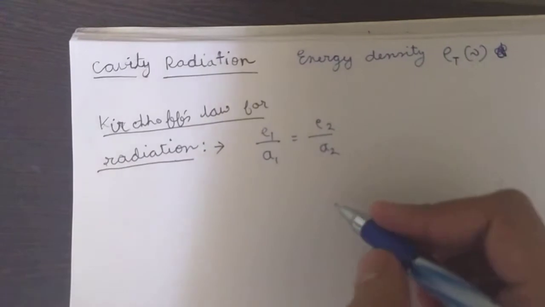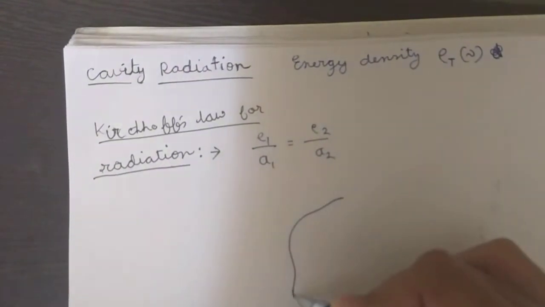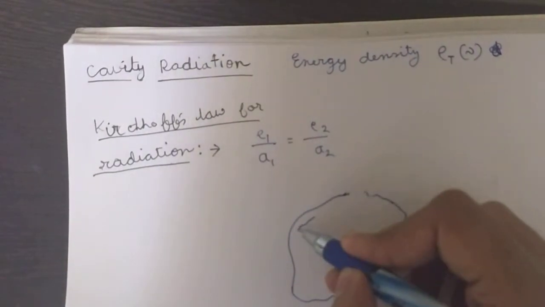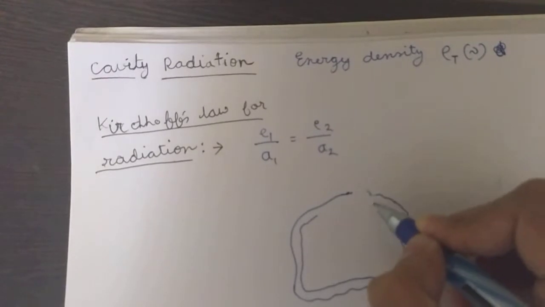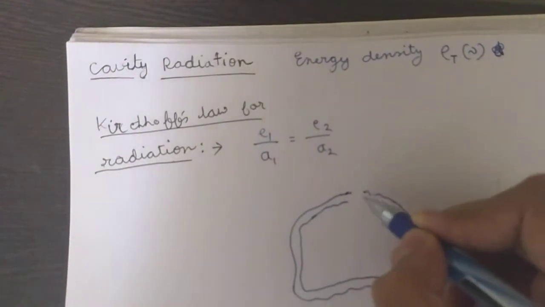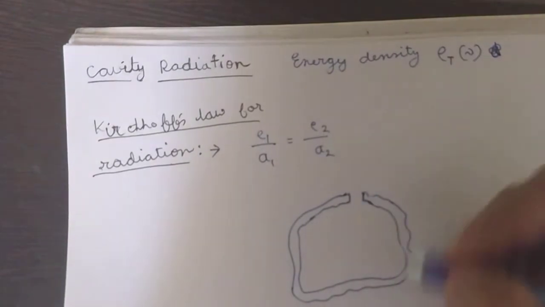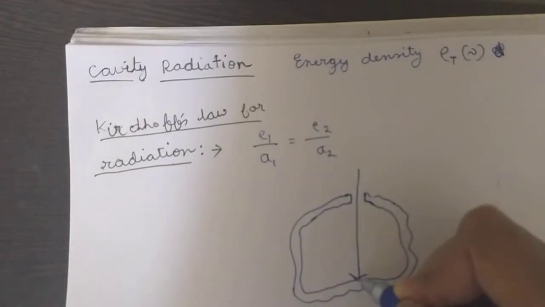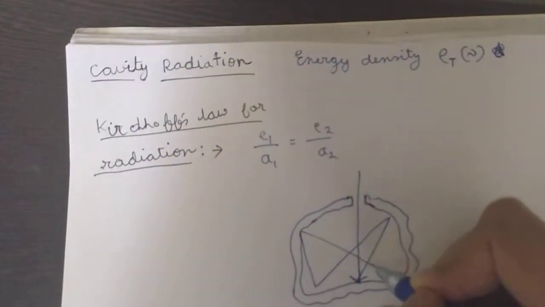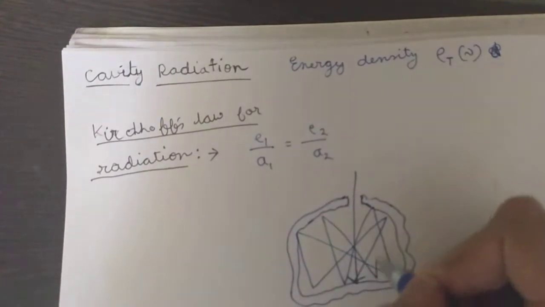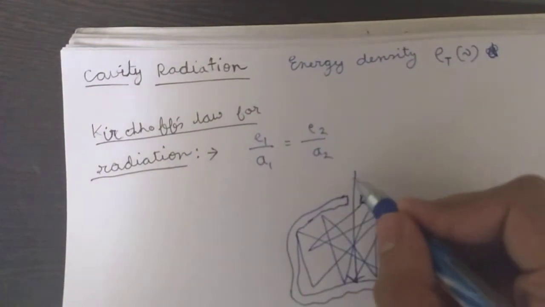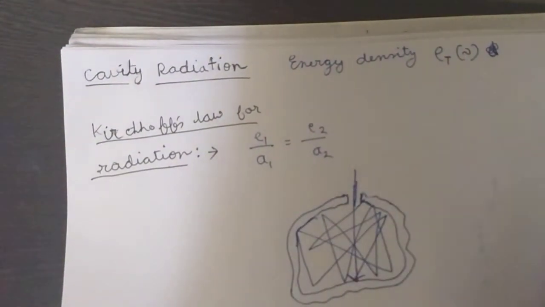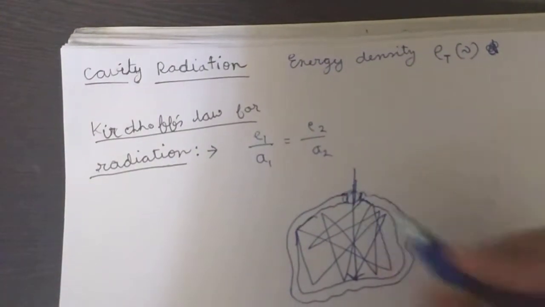So what is cavity radiation is that we just imagine a cavity of an arbitrary shape with a hole in it. The inner surface area of this cavity is so much larger than the small hole in it. So any kind of radiation that is incident on the hole is reflected to and fro inside the wall. So there is a very small probability that it will go out through this small hole, because the area of this cavity is so much higher than this hole.